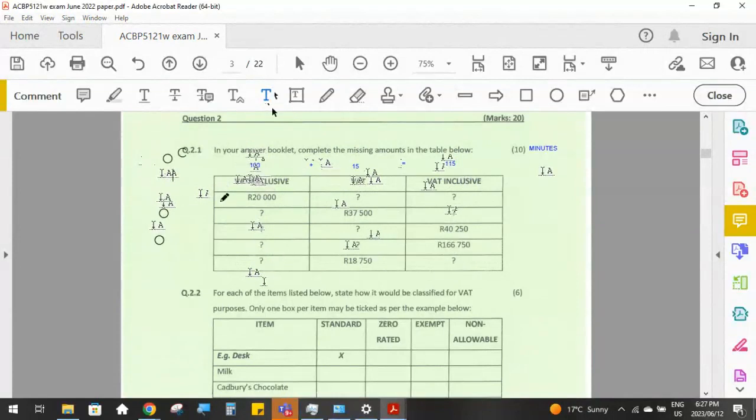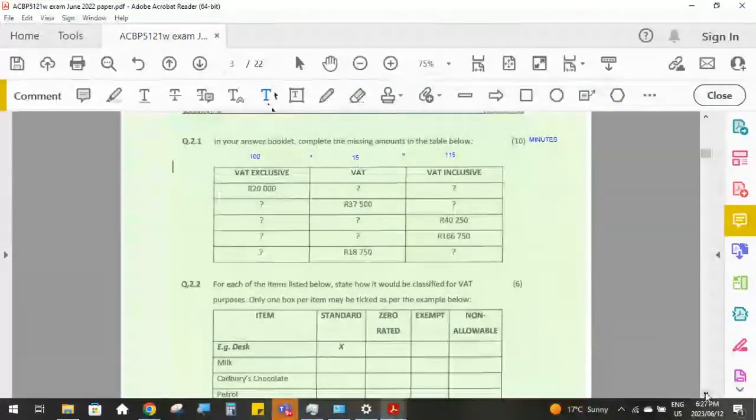So let's just have a look at some of these calculations here. Here they've given us the VAT exclusive amount, so that means the amount before we have added on the 15%. So this one is easy. The VAT will be 20,000 times 15%. That's your calculation.